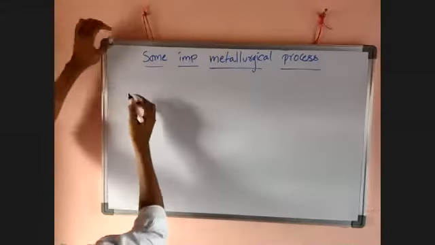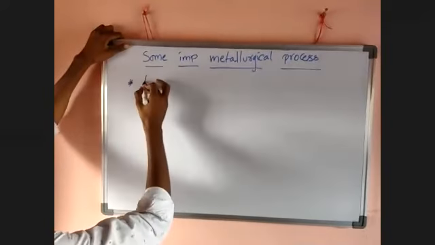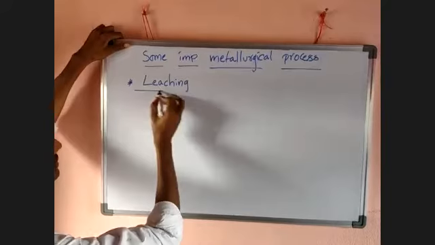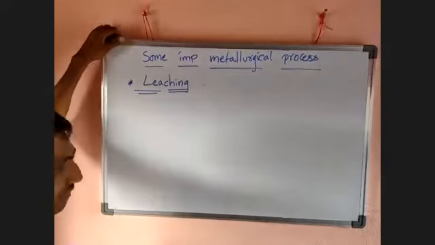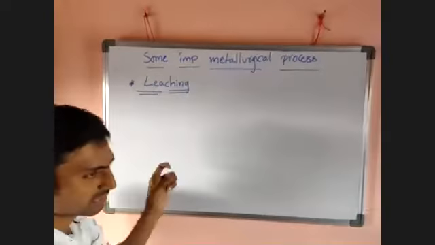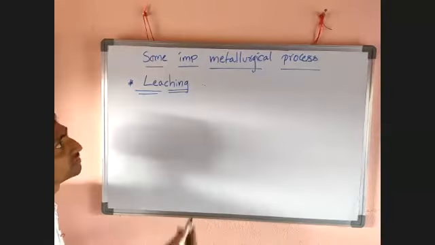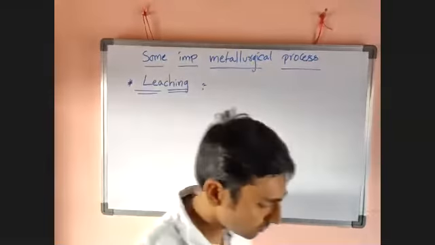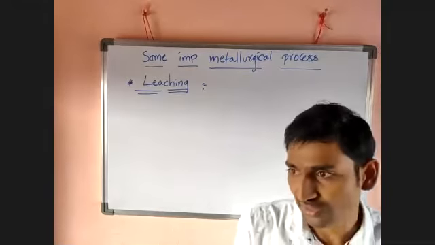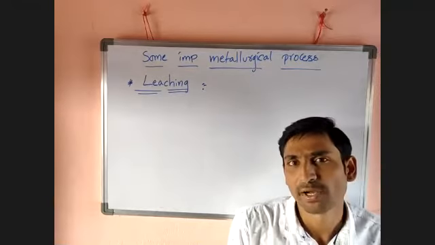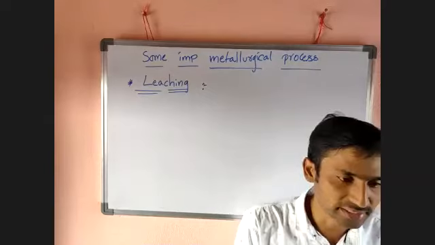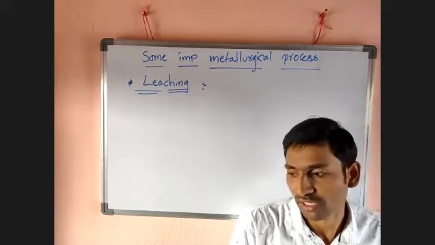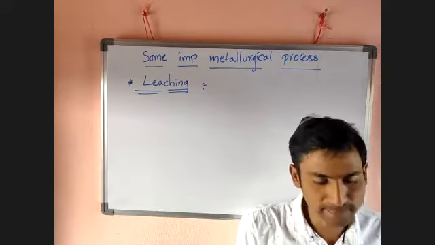The first process I want to take is one that is not present in your textbook, but it is an important process. They just mention one sentence about leaching, but there is no extra explanation of leaching. Leaching is a phenomenon particularly present in the concentration of ore topic. So what happens after getting the mineral from the earth crust?